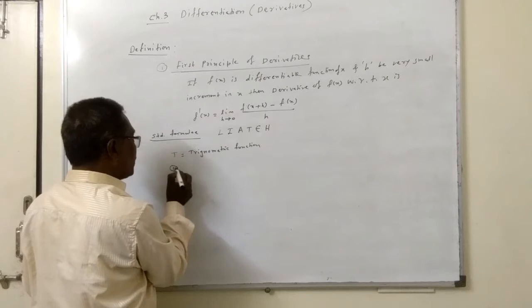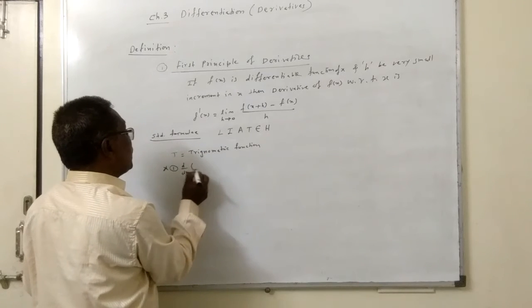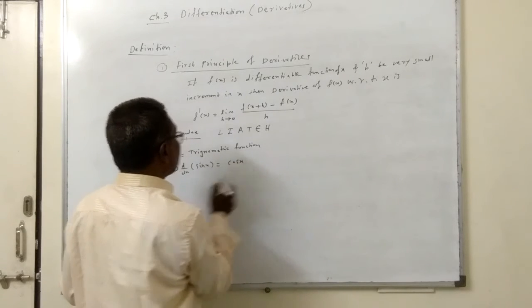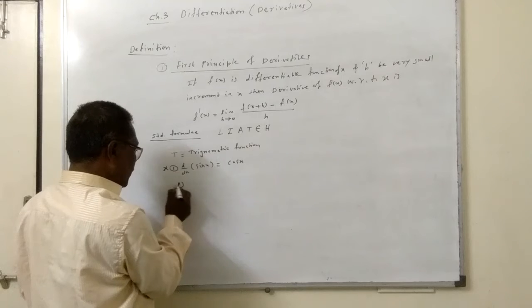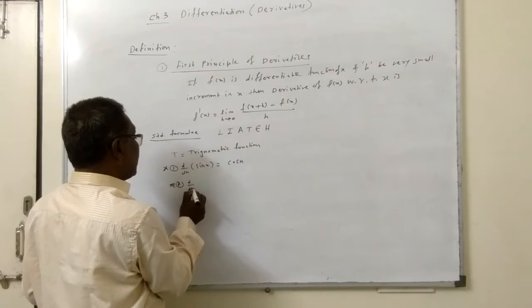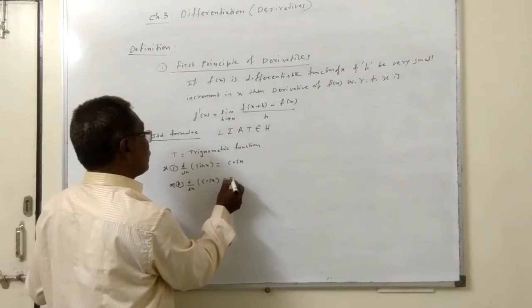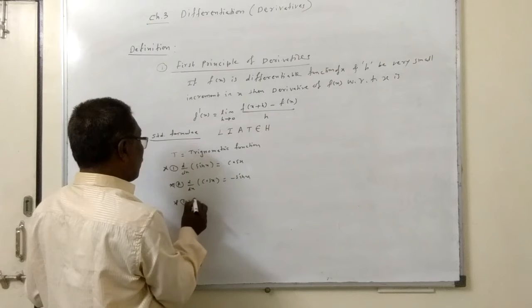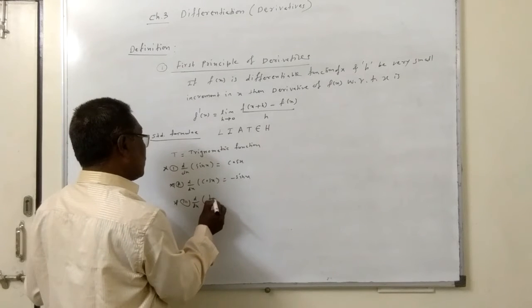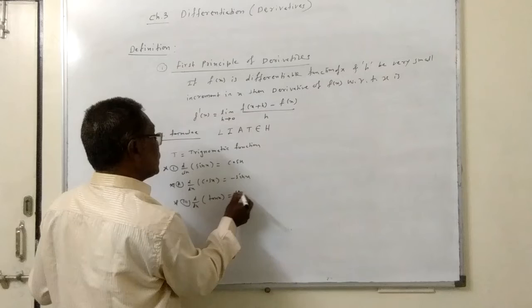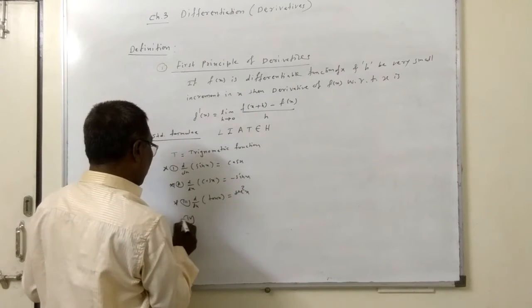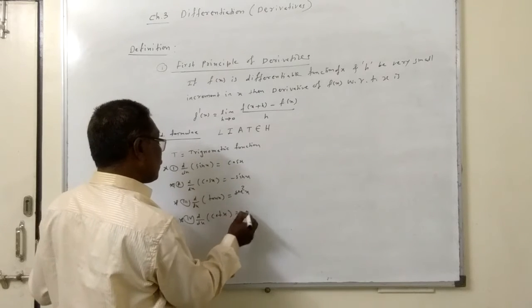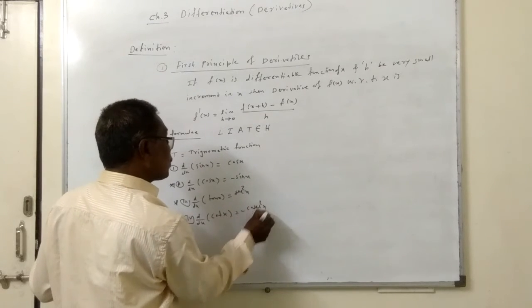So first formula we'll get here, d by dx of sin x. The derivative of sin x is cos x. Second formula, d by dx of cos x is minus sin x. Third formula, d by dx of tan x is sec square x. Fourth formula, d by dx of cot x is minus cosec square x.